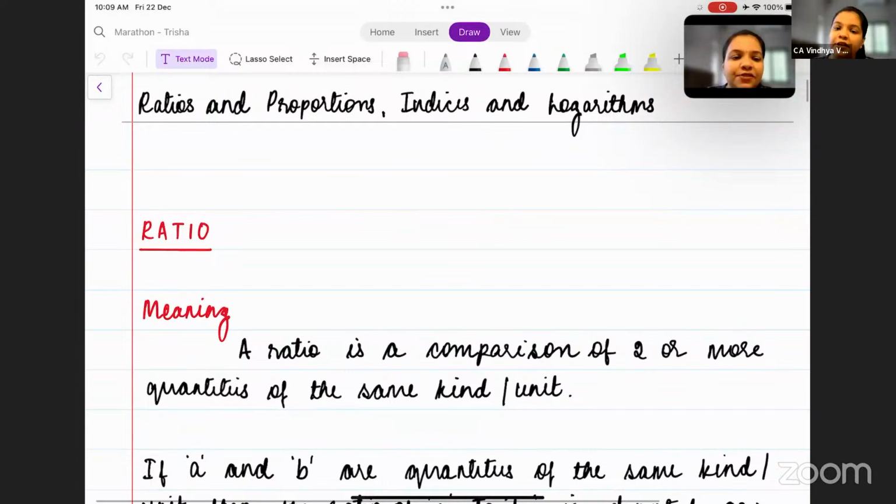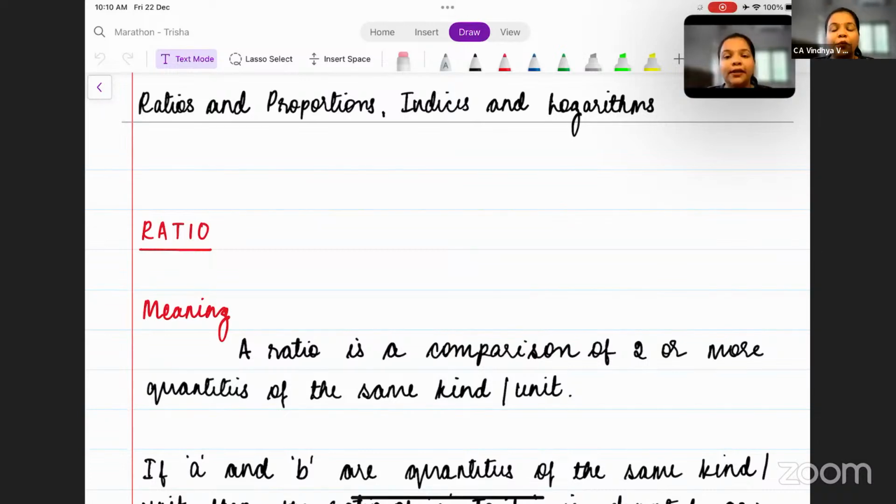Since time was a constraint for us in the examination, my approach would be to solve it in a way wherein you can get the answer within the time frame that you have. See, you have 120 minutes in the exam, correct? Here and there, if you consider 5 to 10 minutes, you will have to keep it as a buffer, because you cannot use the entire 120 minutes. So you have a little over a minute per question. So our target, wherever possible, should be that we solve a question within a minute or a maximum of a minute. Okay.